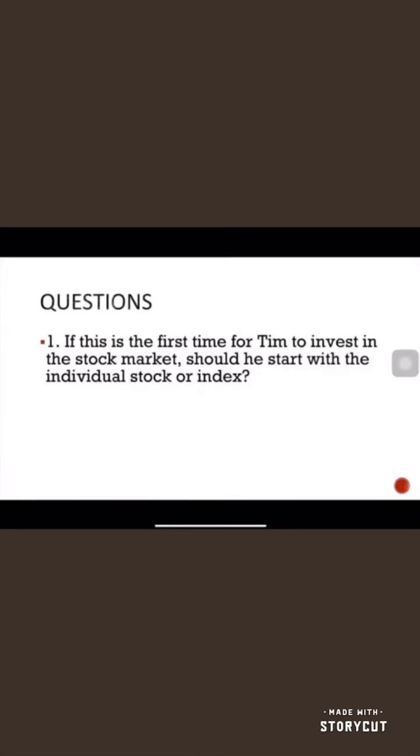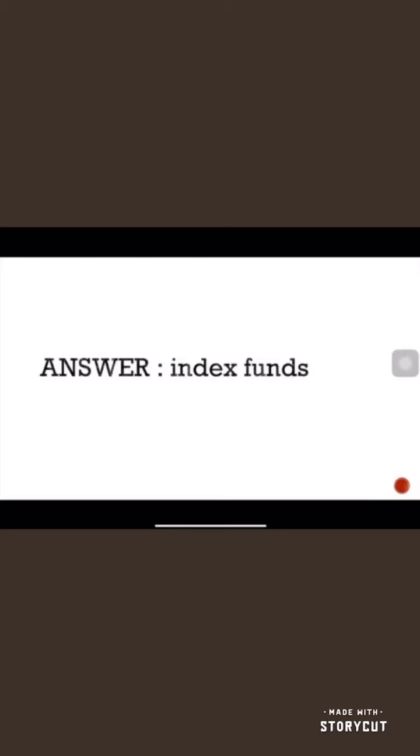So I'll give you some questions. If this is the first time for Tim to invest in the stock market, should he start with an individual stock or an index fund? The answer is index funds because they are less risky.